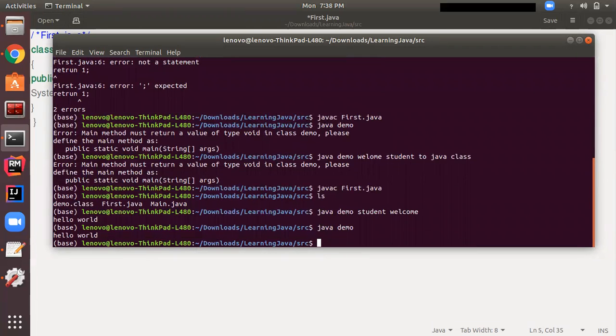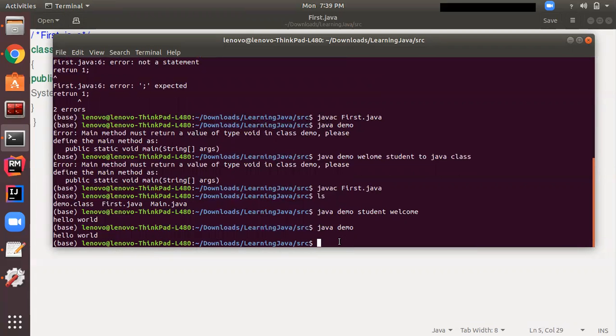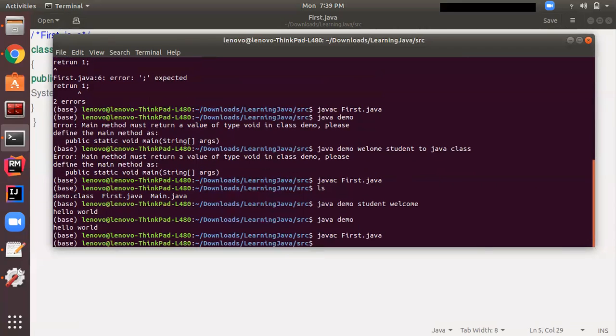If it doesn't give any error, then our program is running successfully, so there is no mistake. But if I change the argument type from string array to integer array, then if we run the program without passing any array element, it will give the error. Okay, so let's compile it. javac first.java, and let's run it.